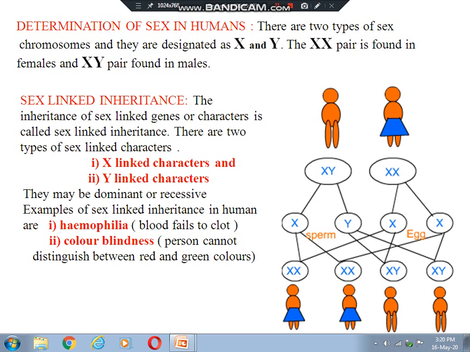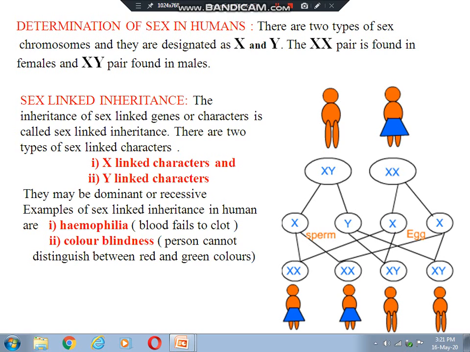That means the baby will be a female child. But if the Y chromosome fuses with the X chromosome, the combination will be XY, and the child will be a male child.